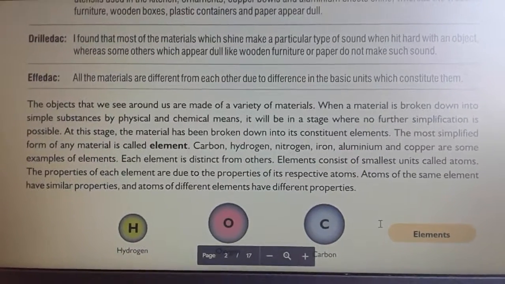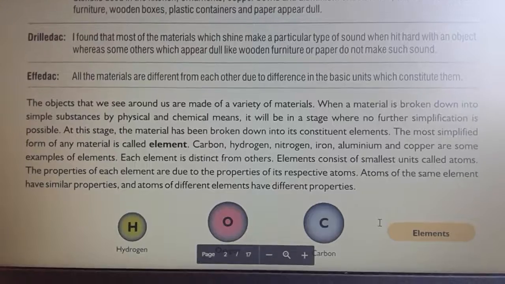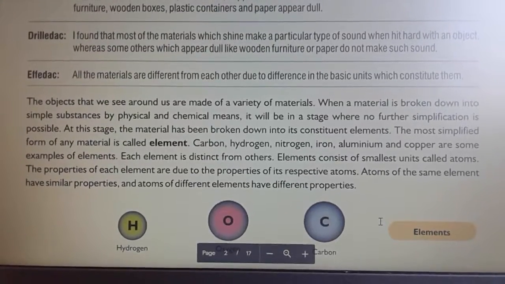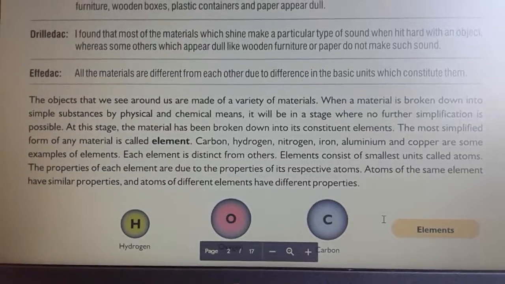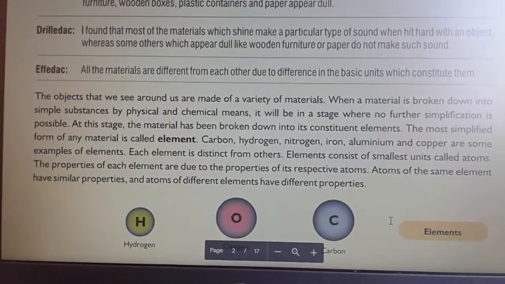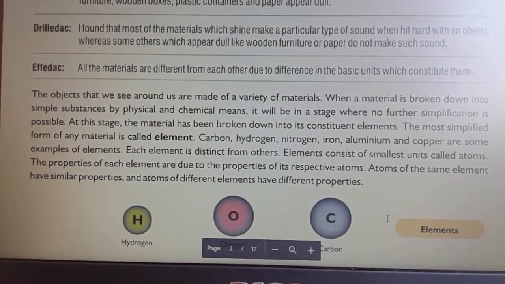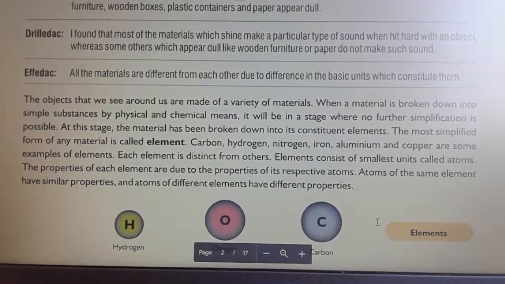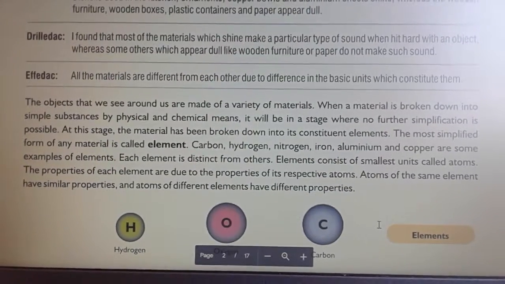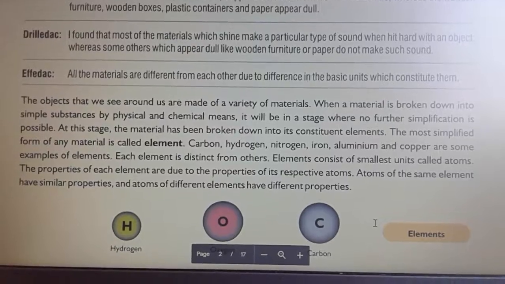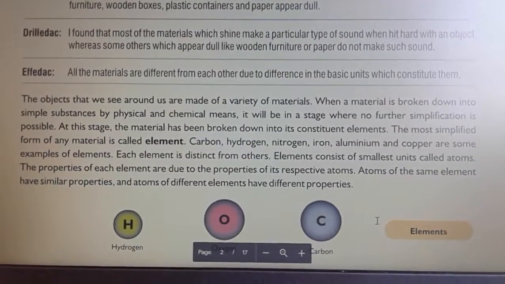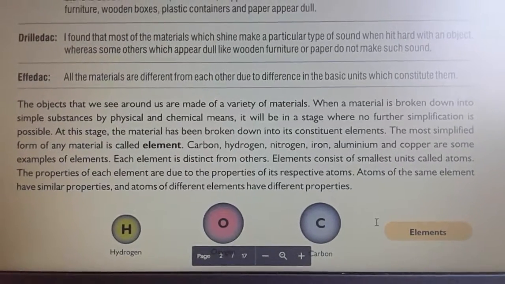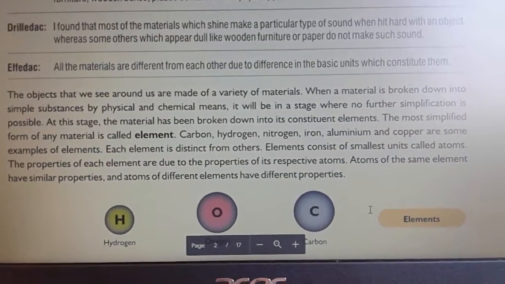An element consists of the smallest unit called an atom. You can remember that definition of an atom: an element consists of the smallest unit called an atom. The properties of each element are due to the properties of its respective atoms. Atoms of the same element have similar properties and atoms of different elements have different properties.